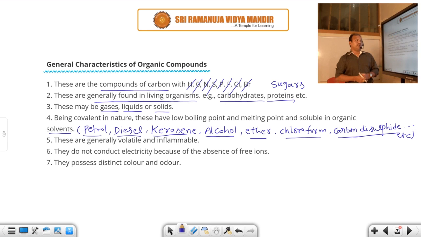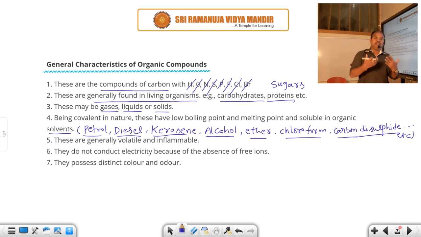If you take an organic compound, camphor, camphor dissolves in kerosene but not in water. Salt dissolves in water but not in kerosene, because salt is a polar compound. So polar compounds dissolve in polar solvents like water. So salt dissolves in water, but salt does not dissolve in kerosene.